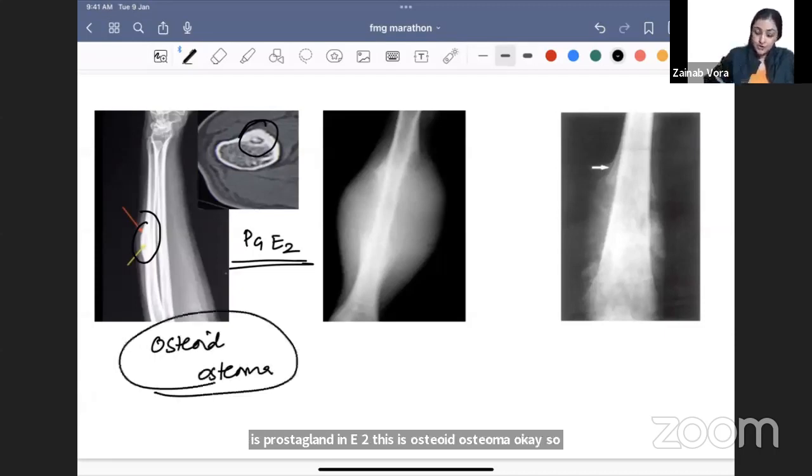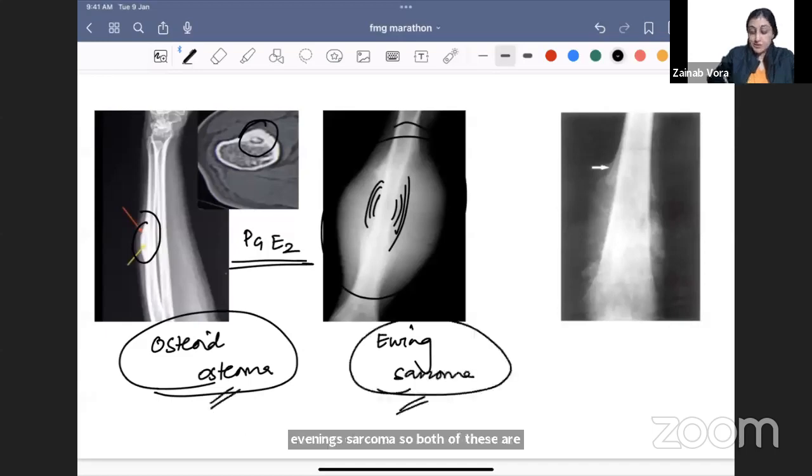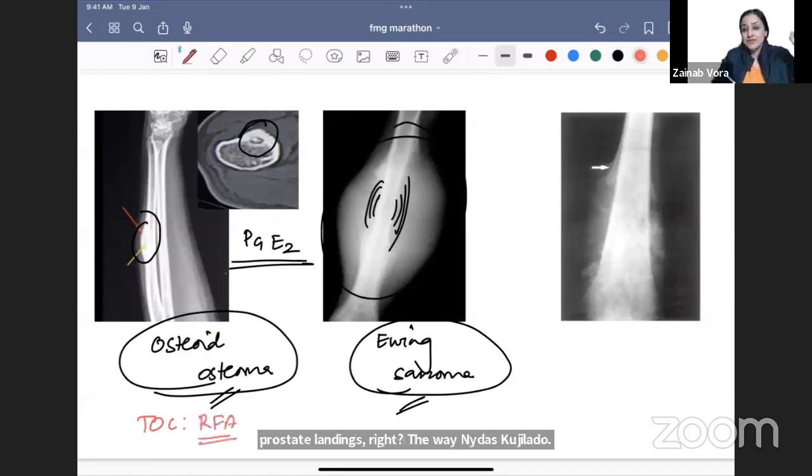Okay, so diaphyseal tumors, two diaphyseal tumors. One is osteoid osteoma, and when I see a child with a huge soft tissue, onion peel, periosteal reaction, multilamellated periosteal reaction, this is Ewing's sarcoma. So both of these are diaphyseal. This one is very small, this one is very big. Okay, so osteoid osteoma, what is the treatment of choice? Only this nidus is a problem, that is releasing the prostaglandins, right? तो वही nidus को जला दो. So what we do is radio frequency ablation here.